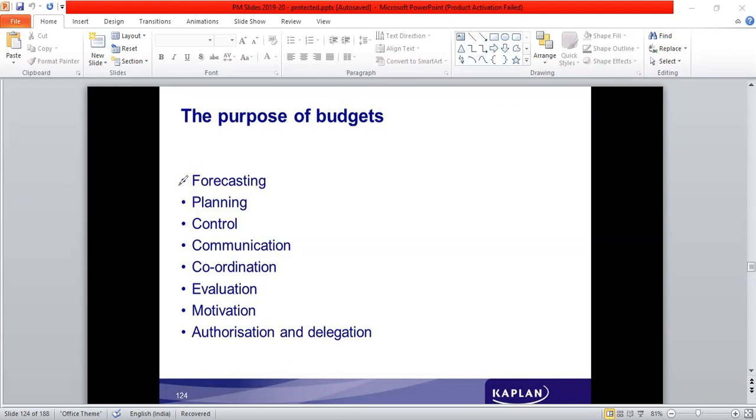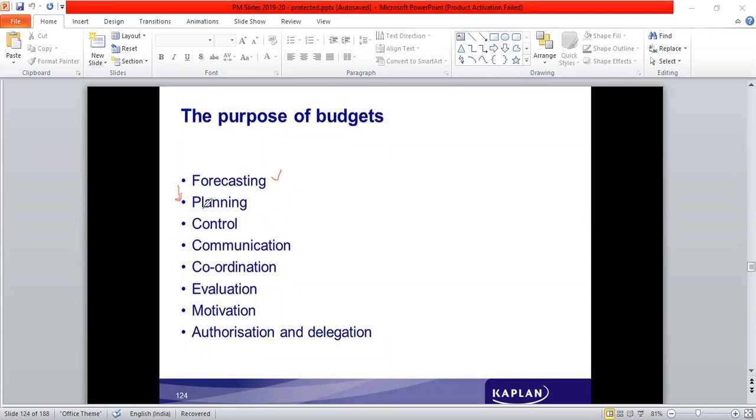the plans are prepared. So how much would be the demand for the future? How many units would be sold? If that is forecasted, based on the forecasting, planning will be taken up. So the planning about, if 10,000 units have to be produced, how much material, how much labor, and other resources have to be acquired can be known.